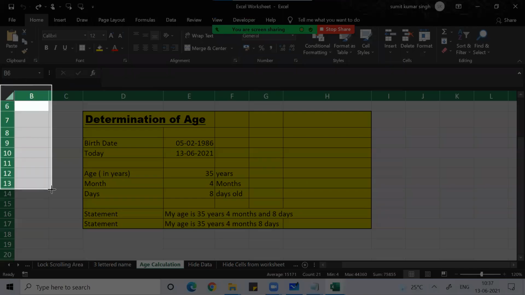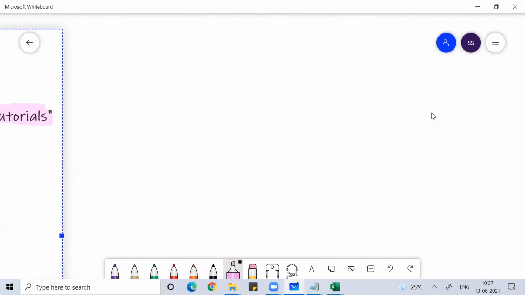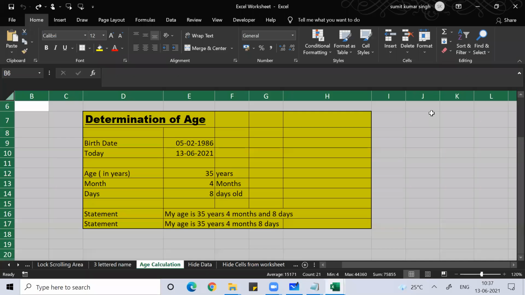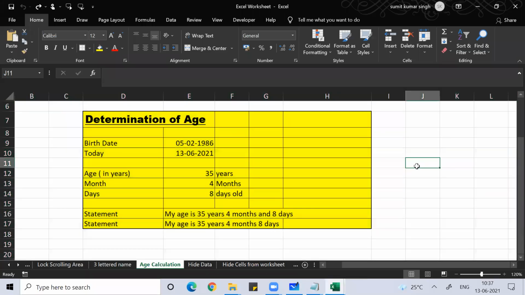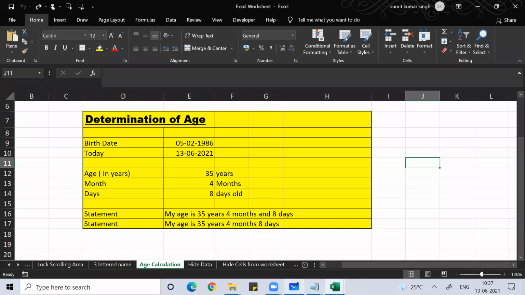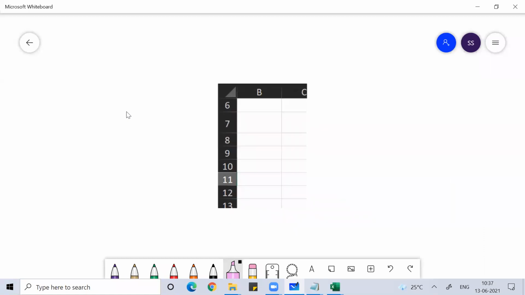Can you see this part, guys? Either you press Control A, or can you see the point of intersection of your rows and columns? Just click here. So, either click here or do Control A.